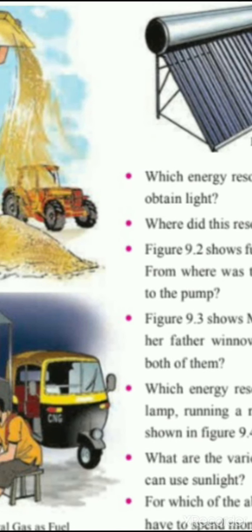What are the various purposes for which a man uses sunlight? For what all things we use sunlight? A man can use sunlight for heating water, cooking food, lighting a lamp, running vehicles, etc. For which of the above energy resources do you have to spend money?